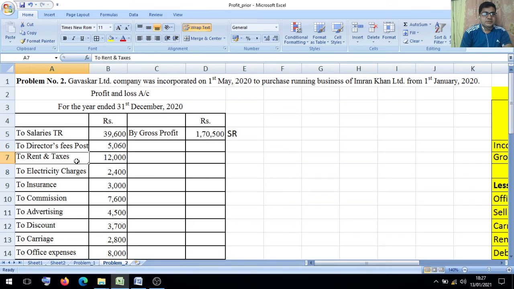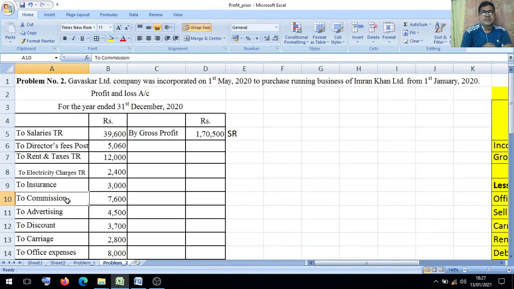Rent and taxes, we have to use time ratio. Electricity charges also time ratio. Insurance, time ratio.